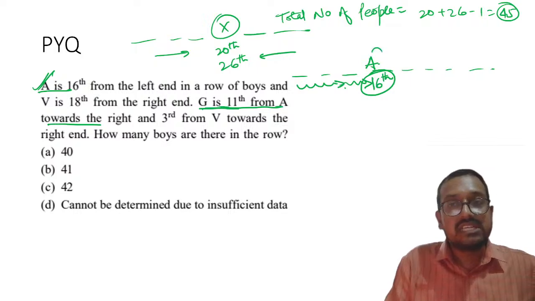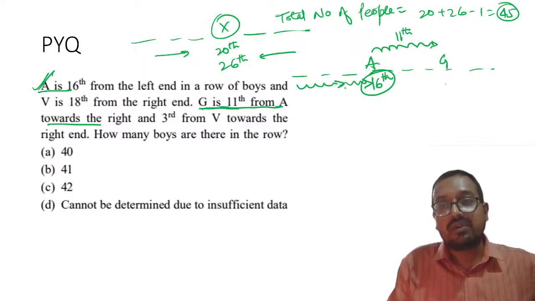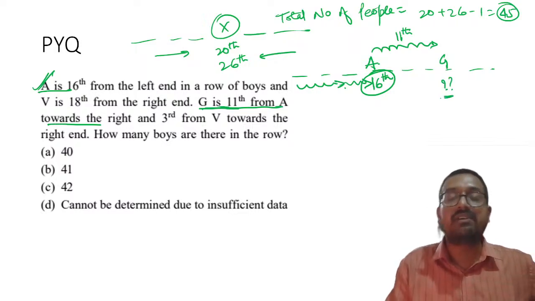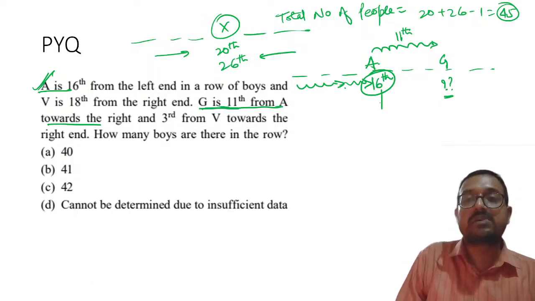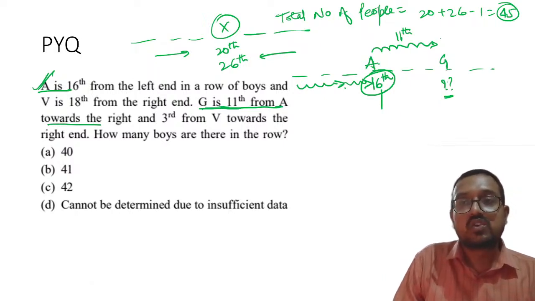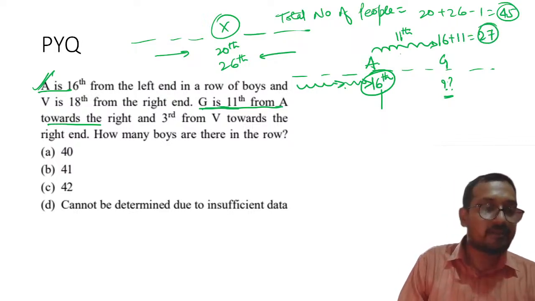That means G is sitting 11 positions further from A. So what will be the rank of G from left? Till here 16 persons are there, 11 more are there, so his position will become 16 plus 11, that is equal to 27, right?